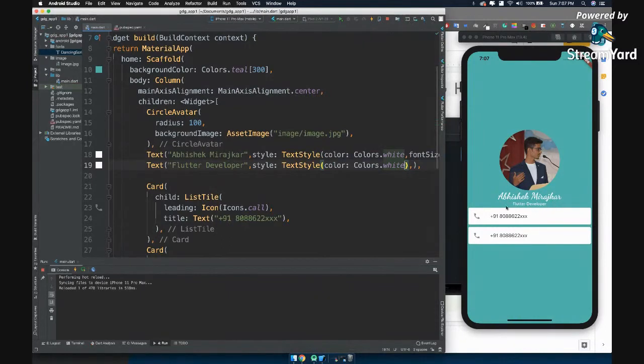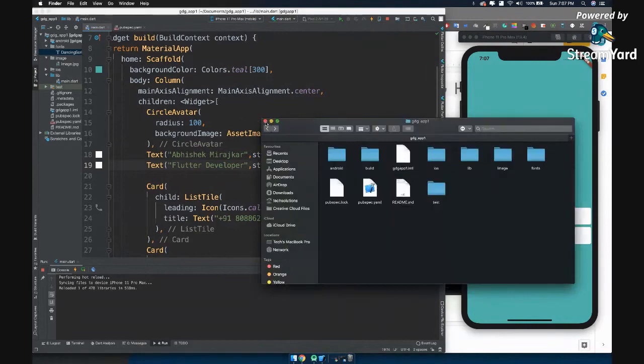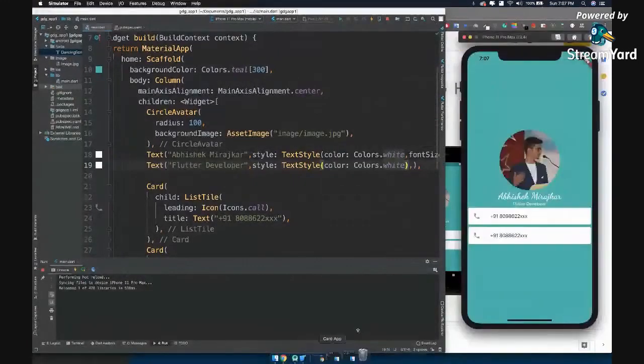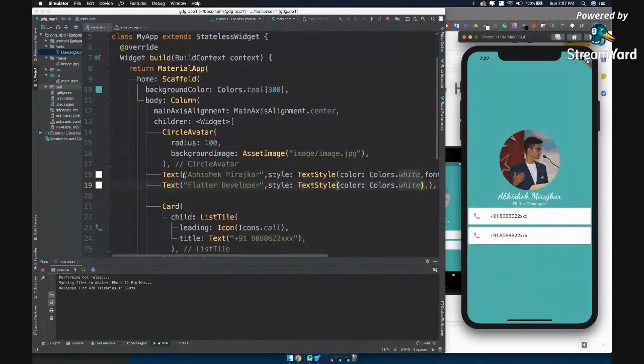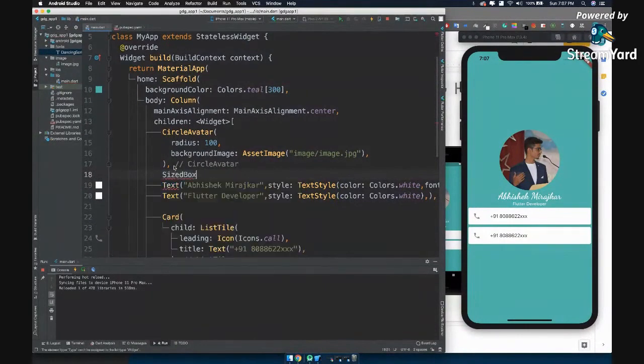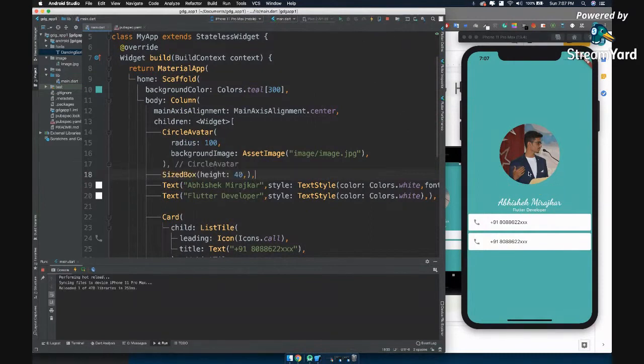All right. So if you observe carefully now, what do we have? We have space in between these. Now, what you can do is you can wrap every widget with a padding, or there is one thing called a sized box. Inside sized box, let's say you give height of 40. So this will create an empty space after this particular image. Let's hit hot reload and you can see there is an empty space now.